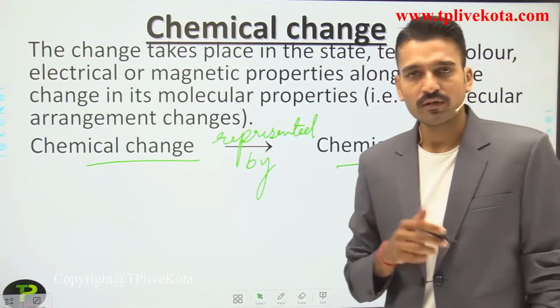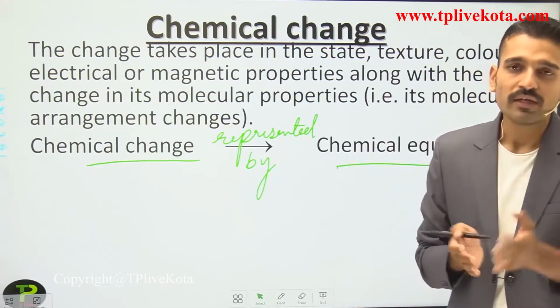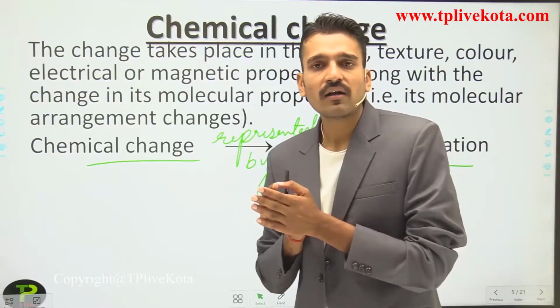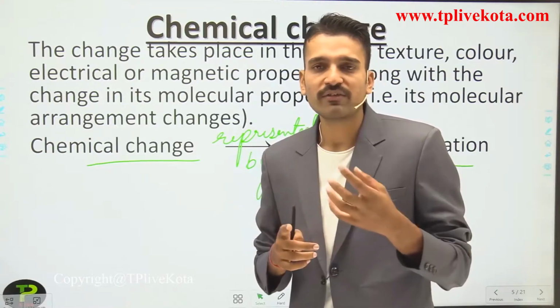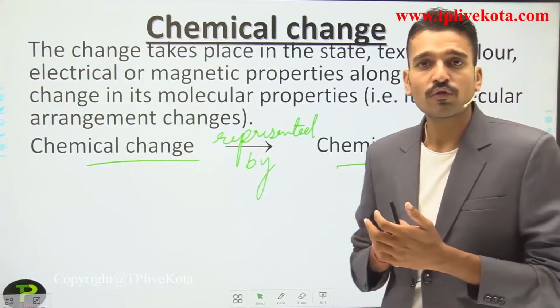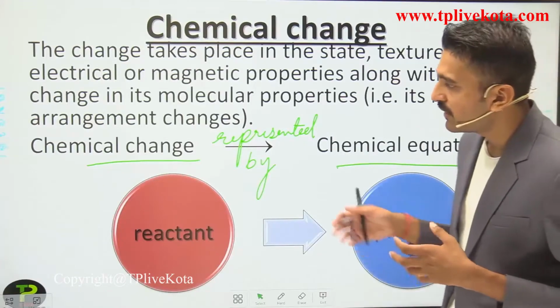Before writing the chemical equation, you have to know that the substances that are reacting are called reactants, and the substances that are produced are called products. So what is happening in a chemical change?